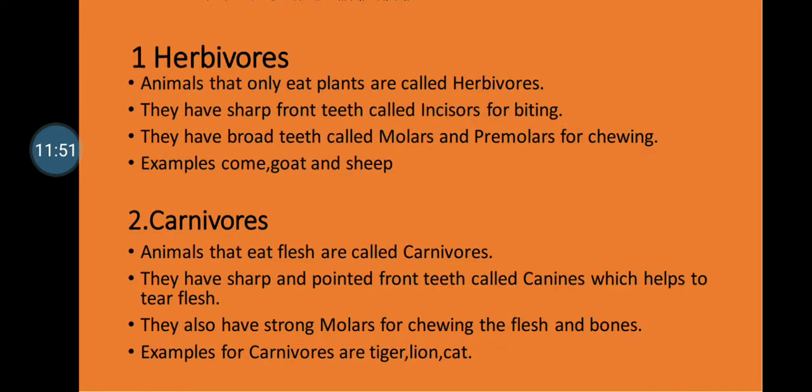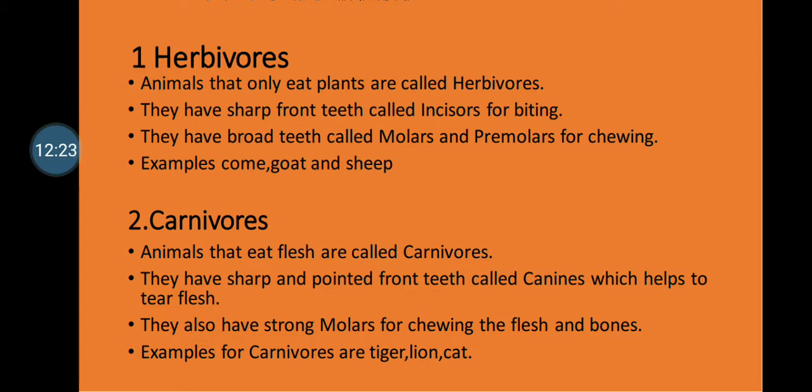So the first one is the herbivorous. Herbivorous are the animals which eat only plants, like a cow, goat and sheep. These animals have two types of teeth. One is the incisors and the other one is the molars. Okay, the incisors are the front and sharp teeth which help in biting the food, whereas the molars and premolars are very broad teeth, okay, which help in chewing.